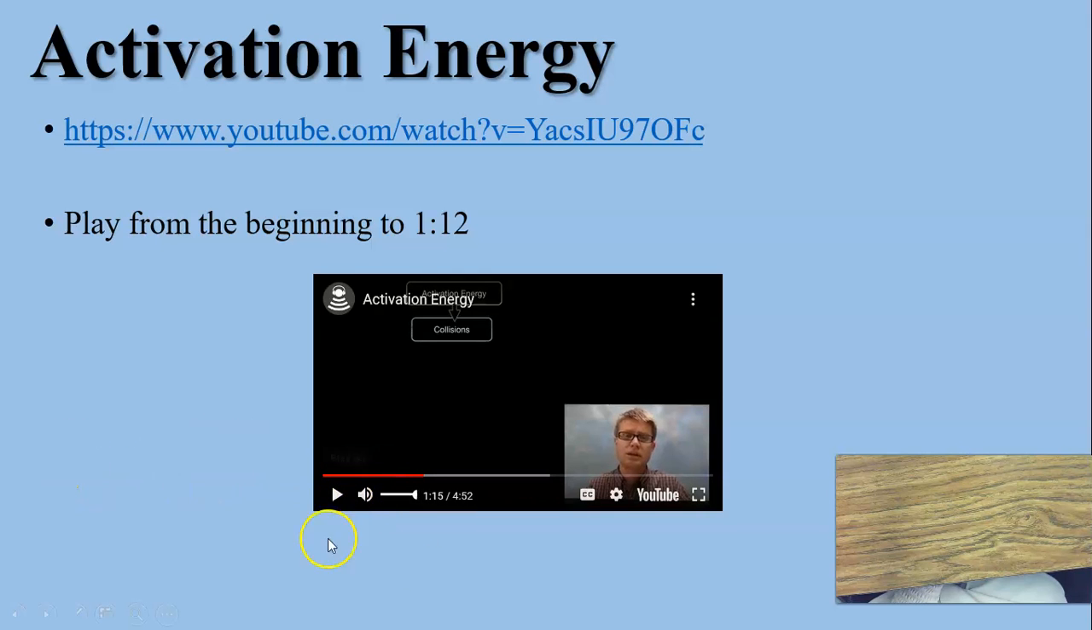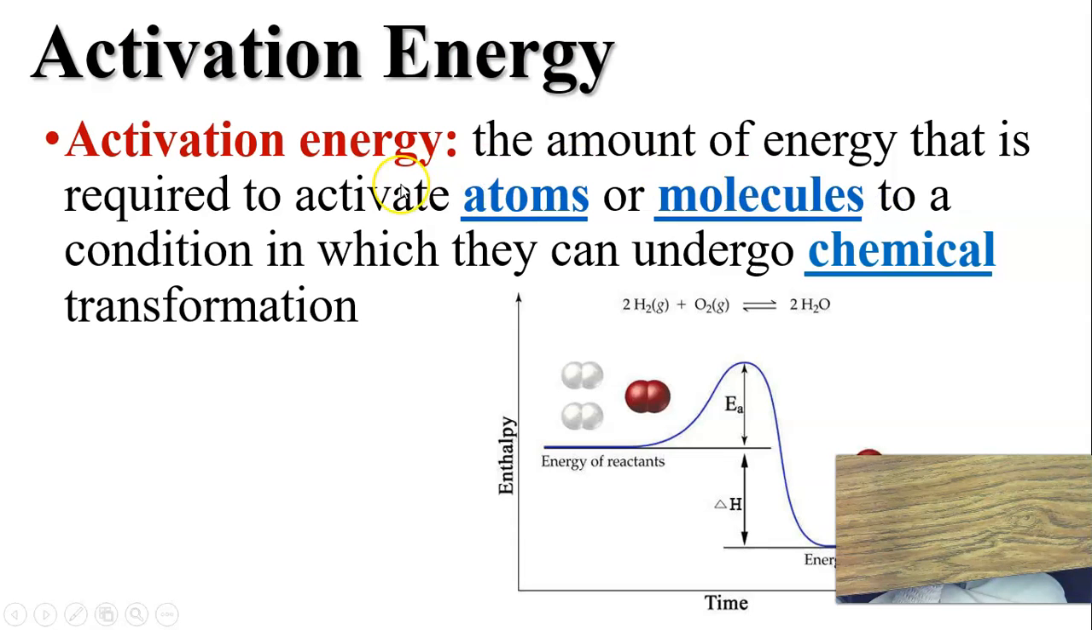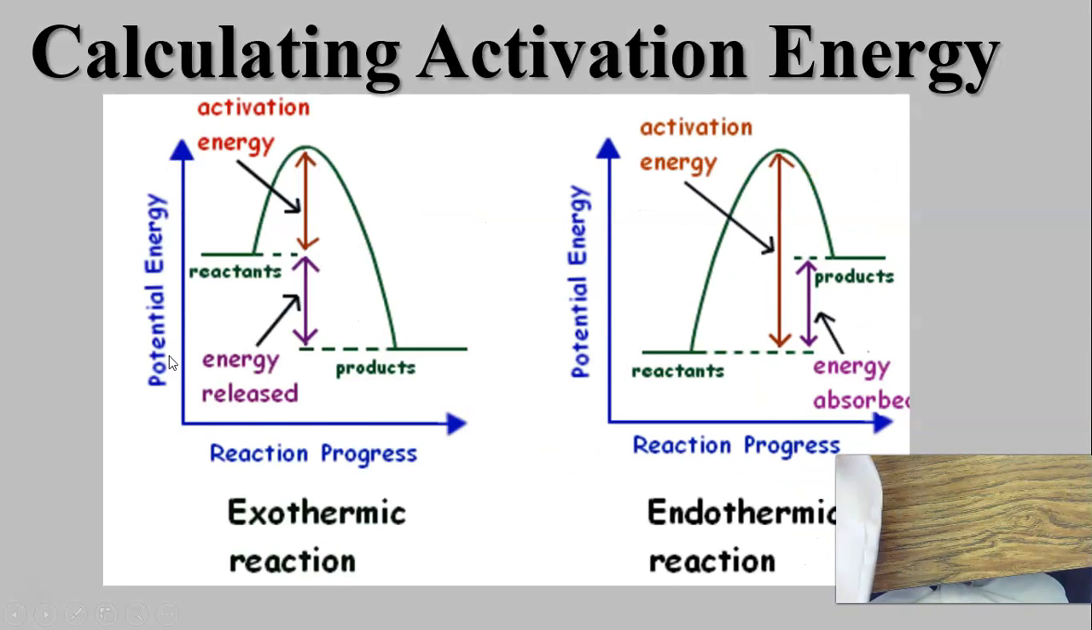Okay, so there you go. There's another explanation of activation energy. It's the amount of energy that's required to activate atoms or molecules to a condition where they can undergo a chemical transformation. So exactly what he said, activation energy is the energy required to get a reaction going. A reaction is going to require a certain amount. Some will require more than others. Okay, but activation energy is the amount of energy that's required to activate those reactants in order for a chemical change to occur.